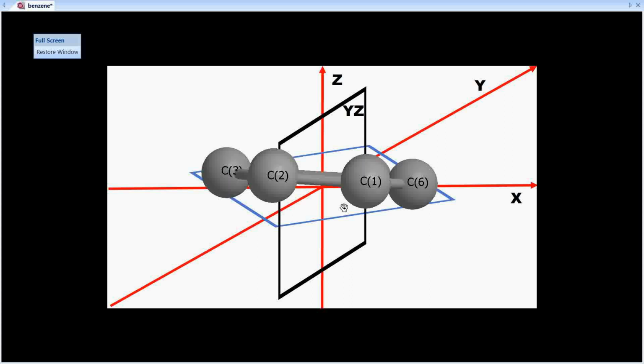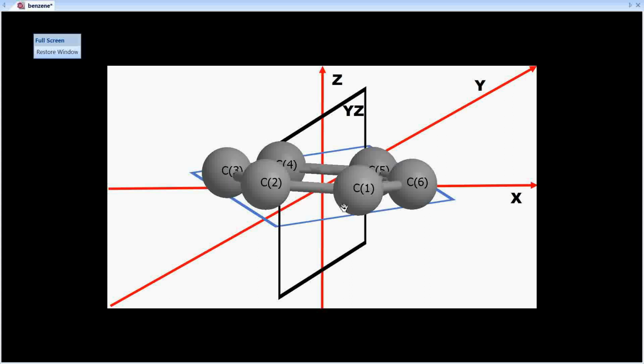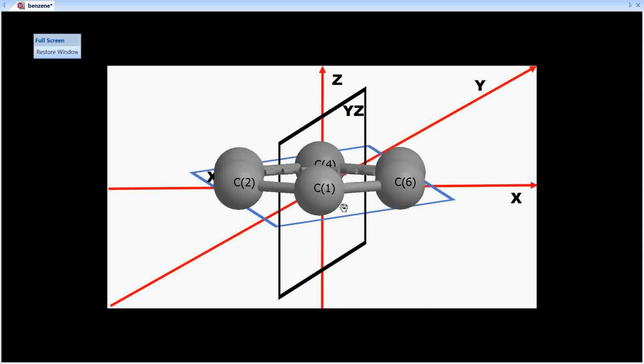So in all, you will see that by the end of a rotation of 360 degrees, the benzene shows the same appearance 6 times. Therefore, the principal axis which is passing through the center of the benzene molecule is a C6 axis.